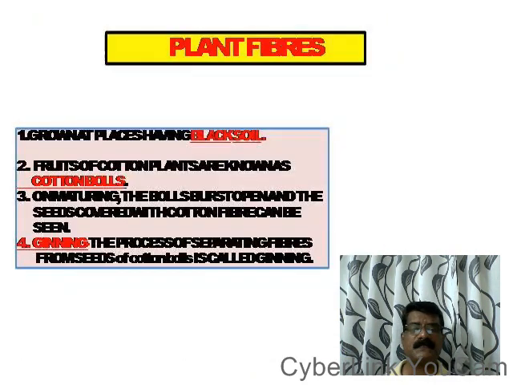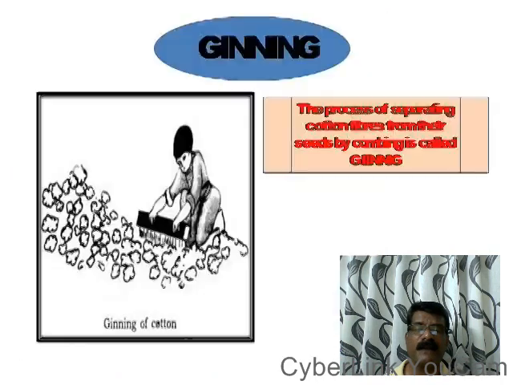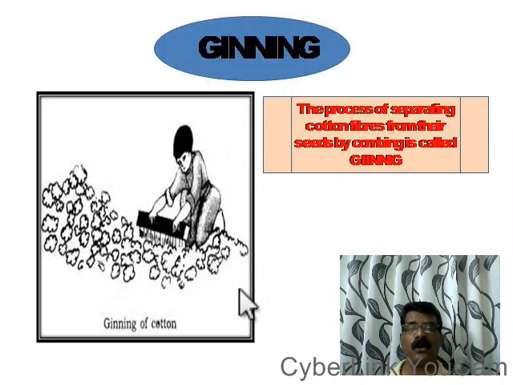The process of separating the cotton fibers from cotton balls, that is the fruit of cotton, is done by combing with the help of a comb. You see, the boy is separating the cotton fibers from cotton ball. In cotton balls you can see a lot of seeds. We don't want seeds, so the seeds and fibers need to be separated.